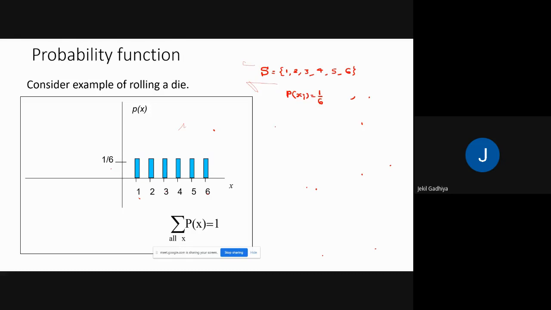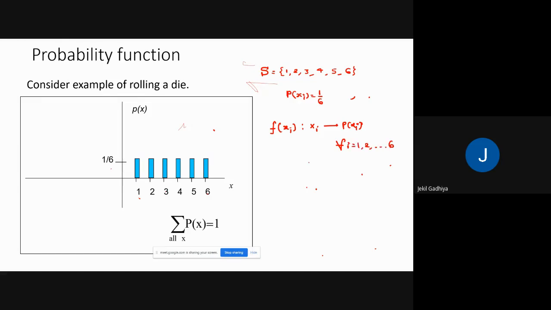Now, if you want to make a function, the function is f of x i, that is, the function at the point x i can be given as x i to p of x i, where i equals 1 to 6.